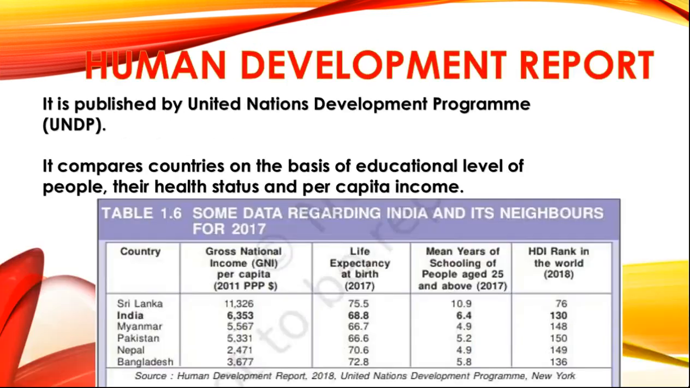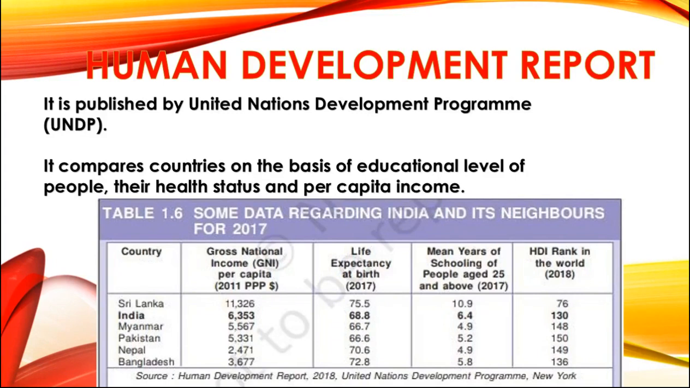Next, you have to study about Human Development Report. Students, this report is published by United Nations Development Programme, that is UNDP, and it compares countries on the basis of educational level of people, their health status, and per capita income. The criteria used in this report are: number 1, per capita income. Students, we have already studied about this term, that it measures the average income earned per person in a country in a specified year.